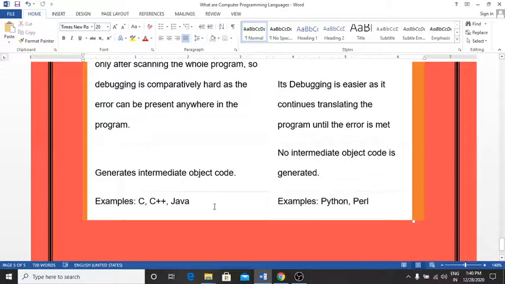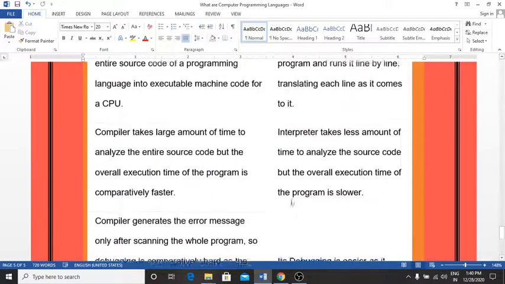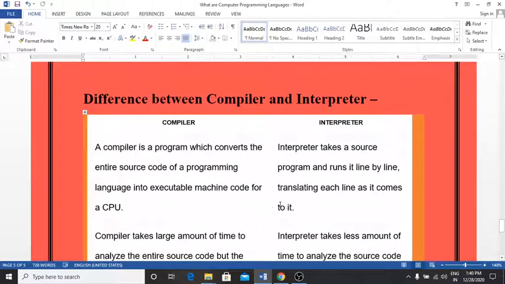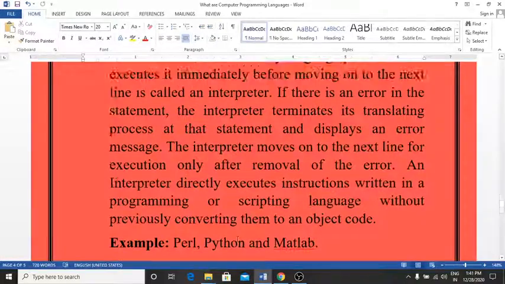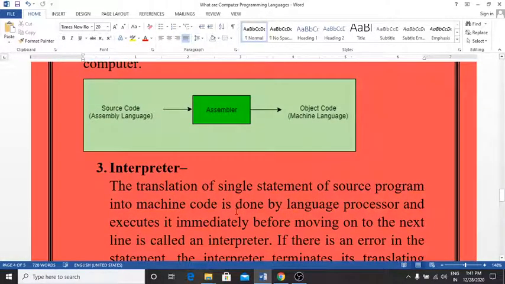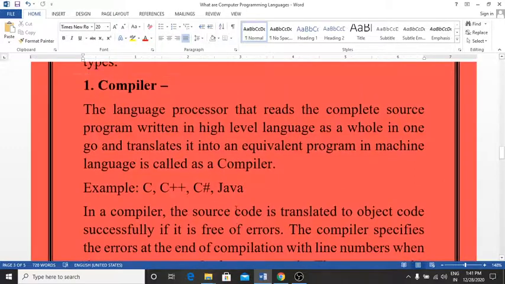Examples of compilers are C, C++, Java. Examples of interpreters are Python and Perl. These are the languages. So this is the difference between compiler and interpreter. This is the theoretical part of this chapter. I think you have to understand this concept: language processors, interpreter, assembler and compiler. Hope you understand this concept.